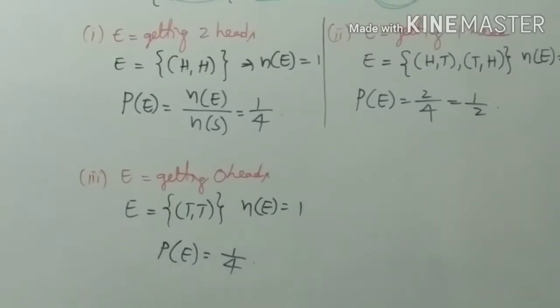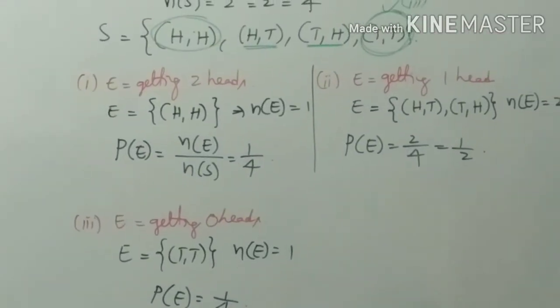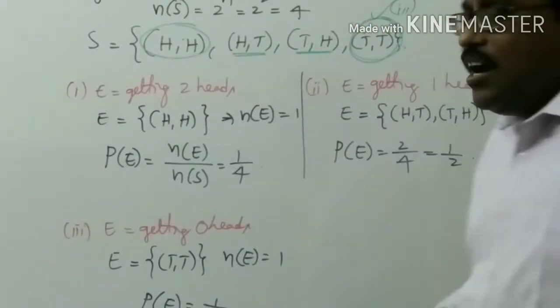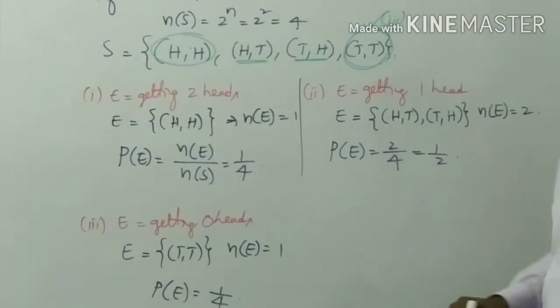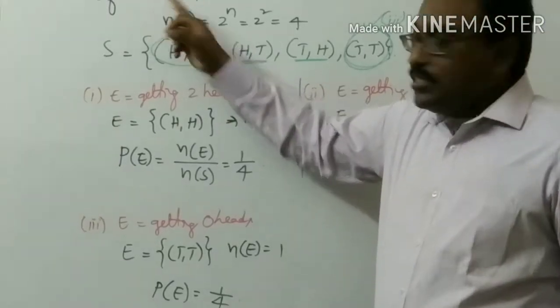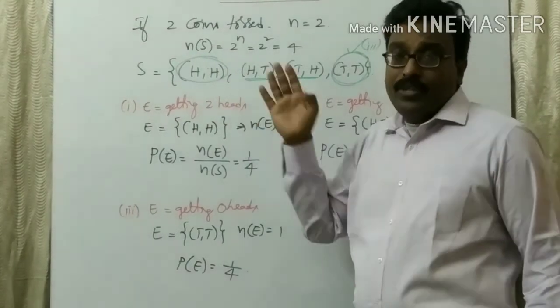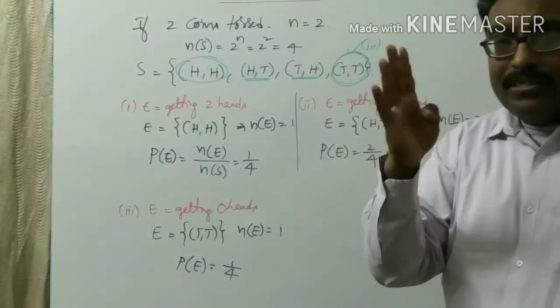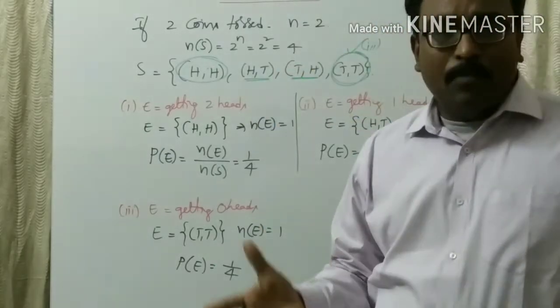Now, based on this, we can find one thing: the sum of the probability of all events. Suppose 2 coins are tossed. How many heads are possible? 2 heads. If 3 coins are tossed, 3 heads. If 4 coins are tossed, 5 heads cannot be possible.